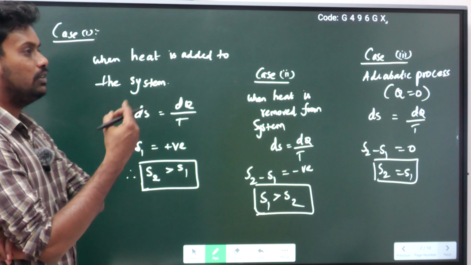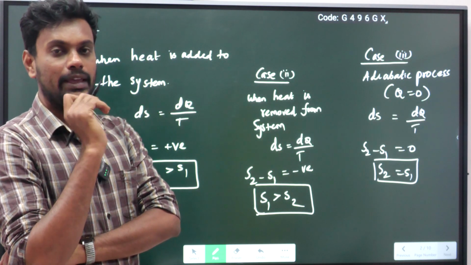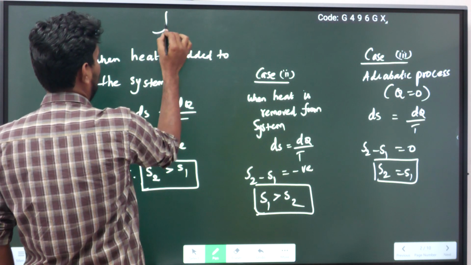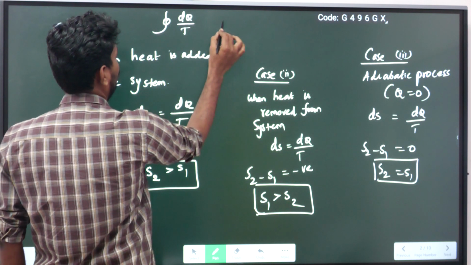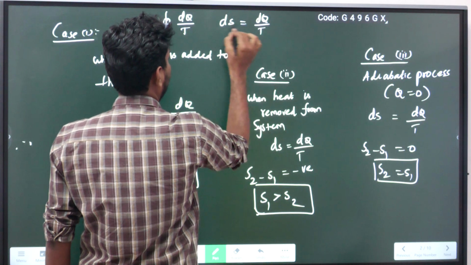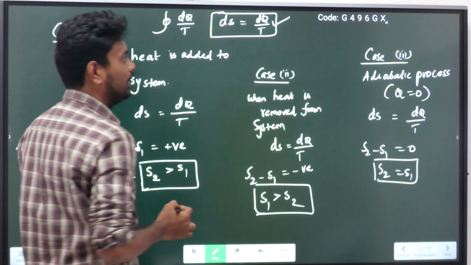Here there are three cases. These three cases are most important from the entropy point of view. Case 1: entropy can be denoted by the formula cyclic integral of dQ by T, or ds equals dQ by T. This case is different, which we will see in the upcoming classes.